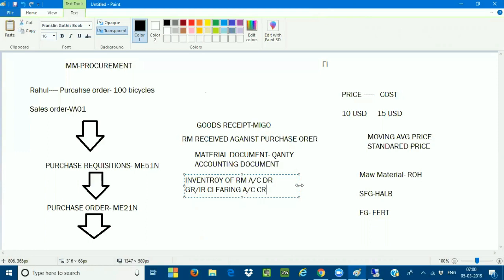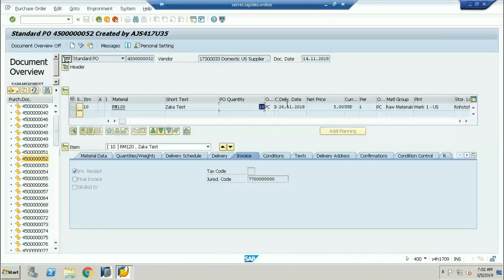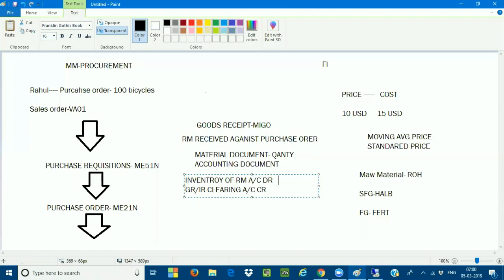If the raw material price is the same as the order price, 10 into 5, if you have received the quantity of 10 at the price of 5, then it will be $50, and here it is going to be $50. You can see this is an accounting entry which is hitting my financial accounting part, and this is a material document which only speaks about the quantity of the raw material received.